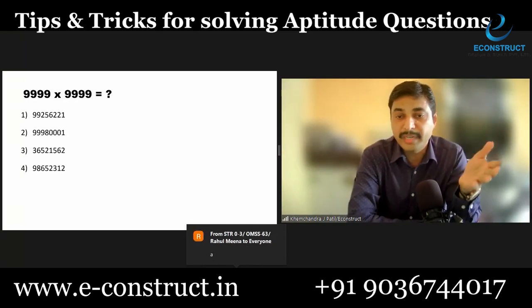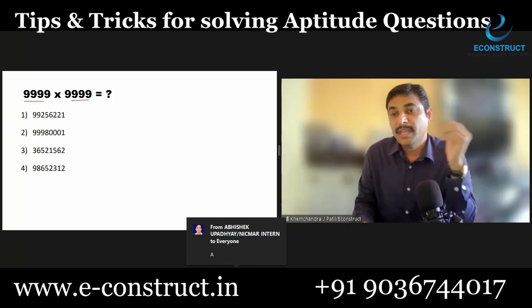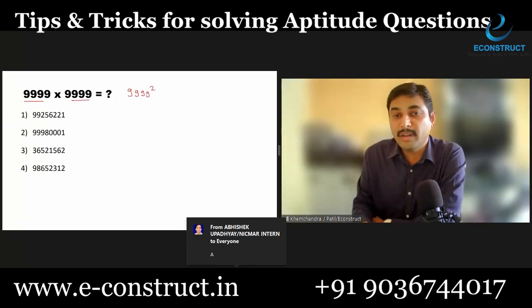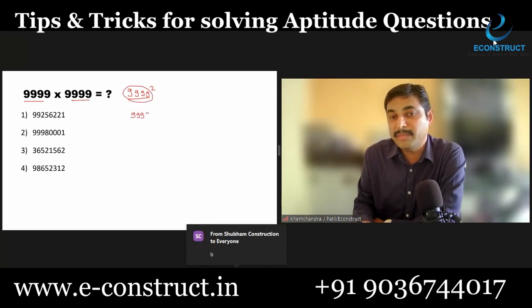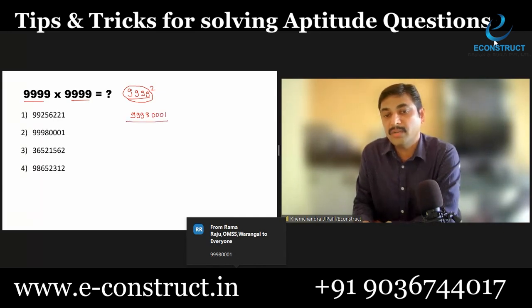Many of you are getting the answers. Yes. So whenever we have a series of 9, let me tell you, my dear friend, the square of this number: how many 9s are there? There are 4 9s here. So your answer will be 3 times 9, single time 8, 3 times 0 and single time 1. That's it. This is your answer.